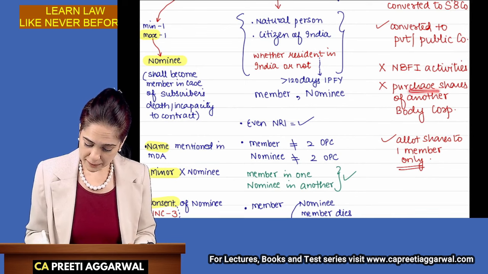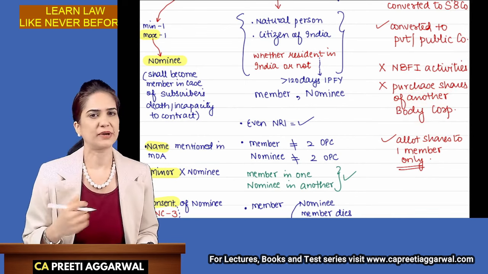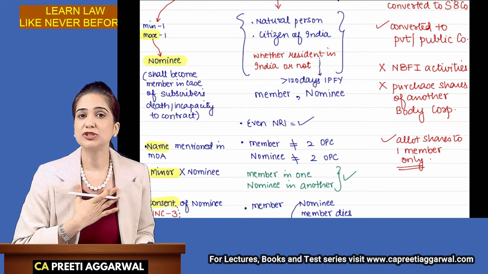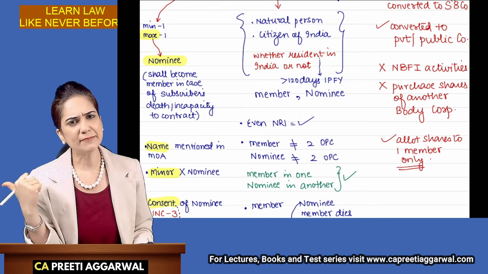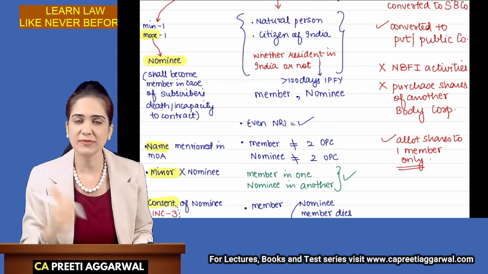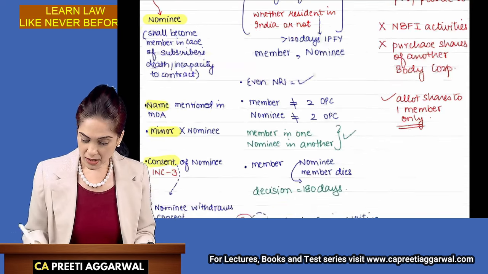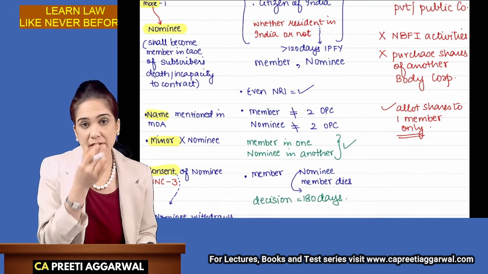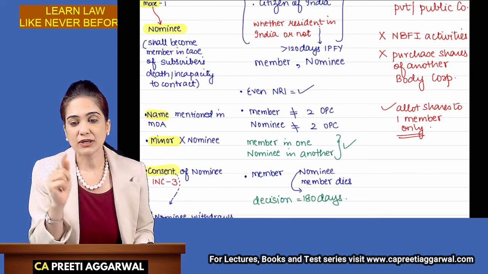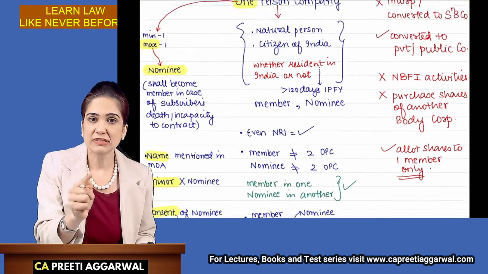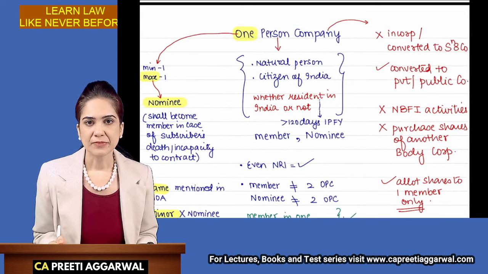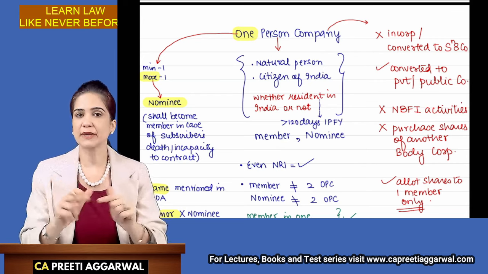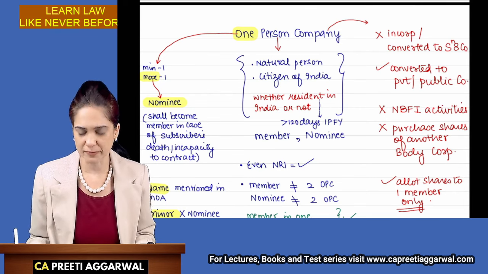You cannot even purchase the shares of another body corporate. So it means that if I am a one-person company, I cannot purchase shares in my name. But can the member purchase shares of another company in his name? Yes, that is possible. The OPC can allot shares to that one member only. In other words, OPC cannot allot shares to persons other than its member. So shares of OPC can be allotted to just one member. No other person can become the member by purchasing shares of OPC.